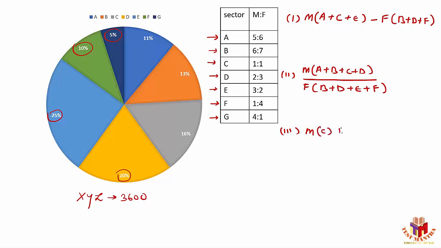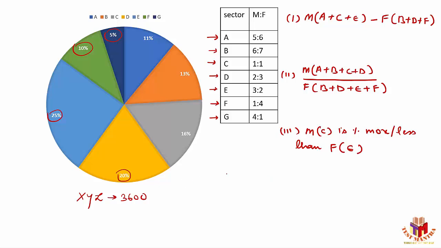Third question is: find out the number of males in sector C is how much percentage more or lesser than the number of females in sector E.